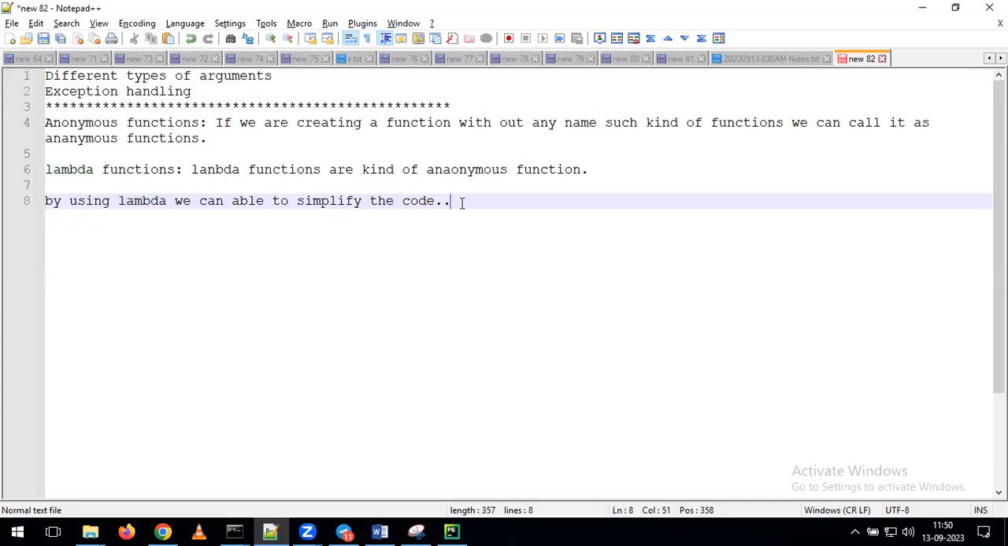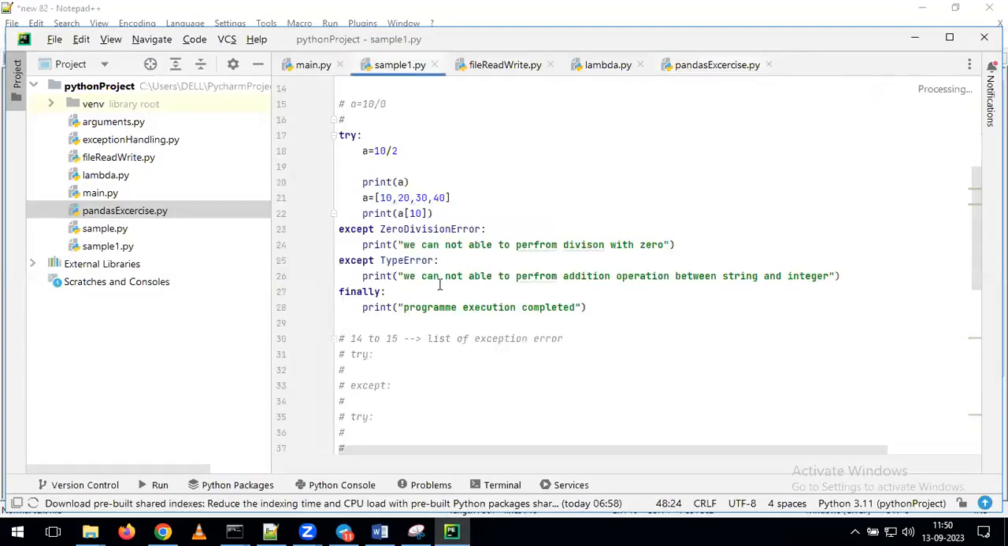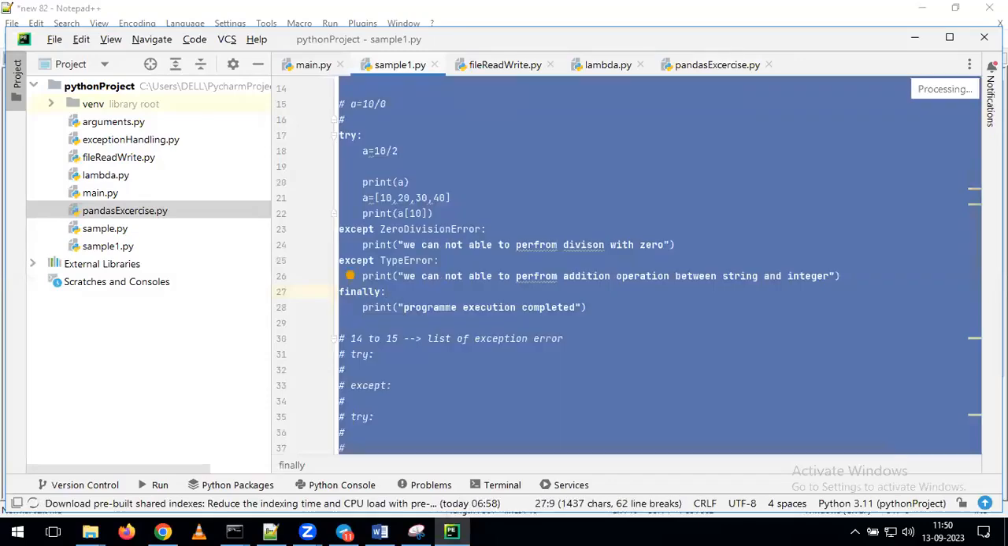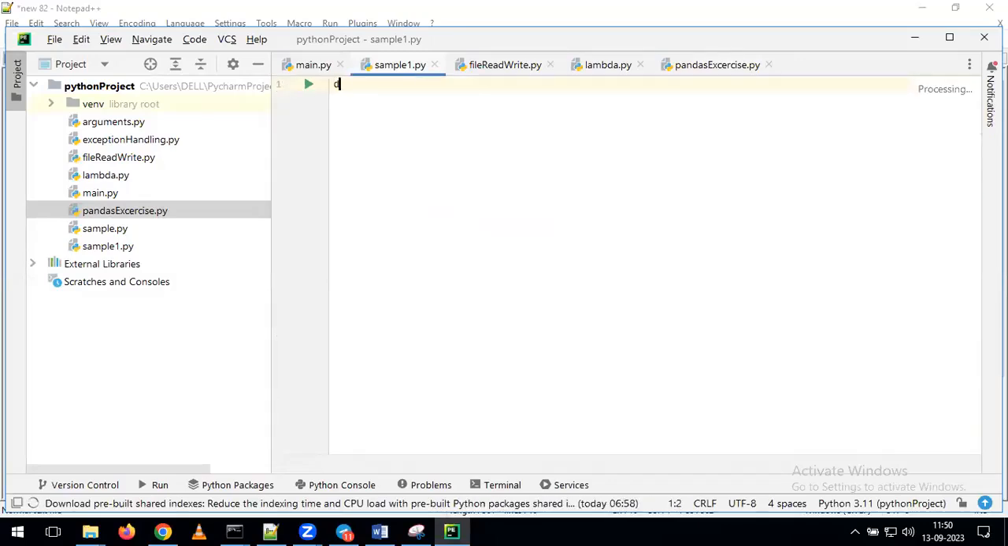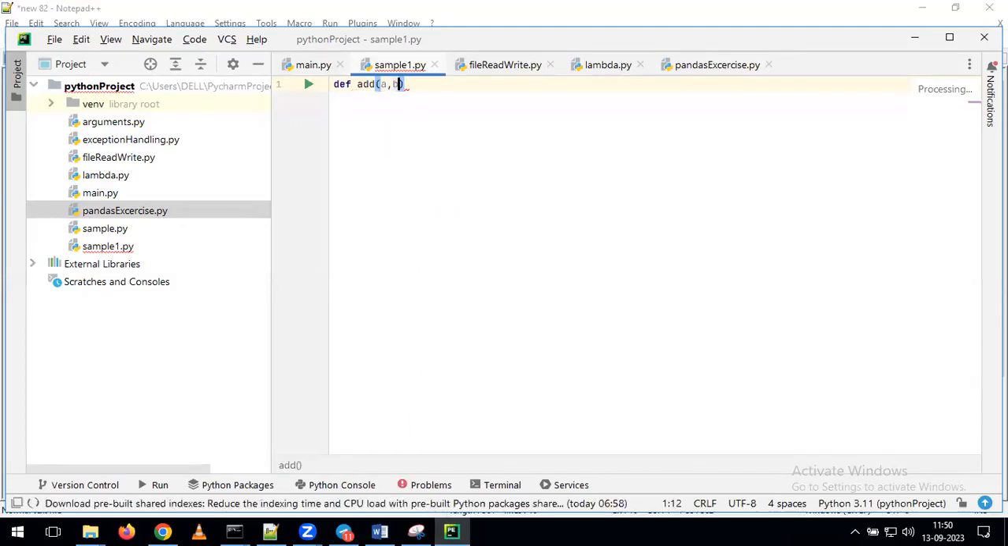I will give an example, and with that we can get some idea. If you want to perform the addition operation as we discussed already, we have to write the function like this, give c equal to a plus b, and then give return c. This is the way we have to write 3 to 4 lines of code.